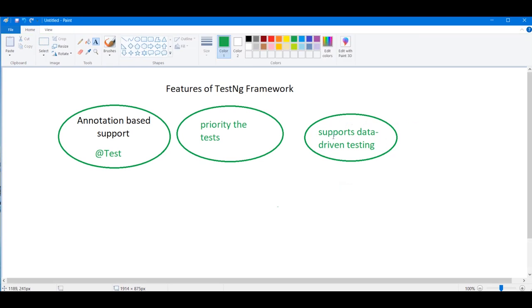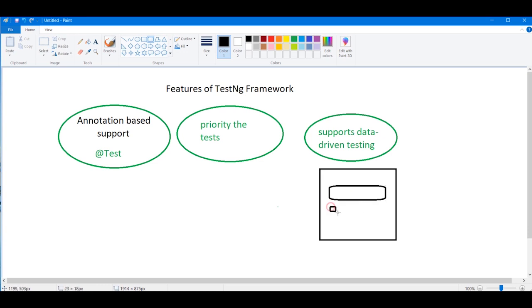Guys, you can automate the process. Let us suppose there is a registration page. You need to enter your email ID here, and your password here, and there is a button here.